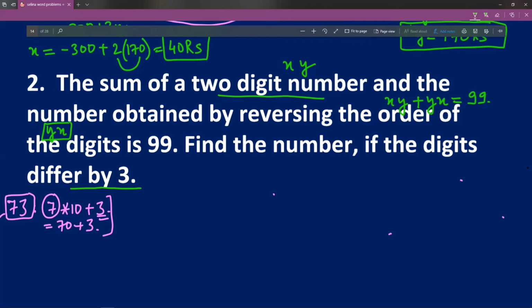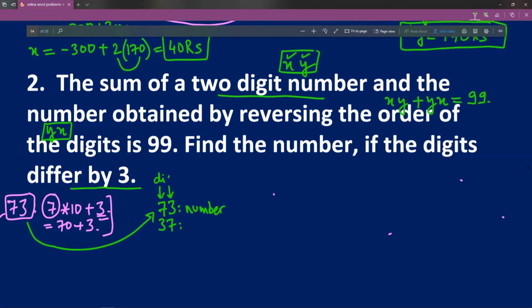There is another information, find the number if the digits differ by 3. Now if you get the drift of what I had told you before, please understand that 73 is the number, 37 is the number formed by reversing the digits.